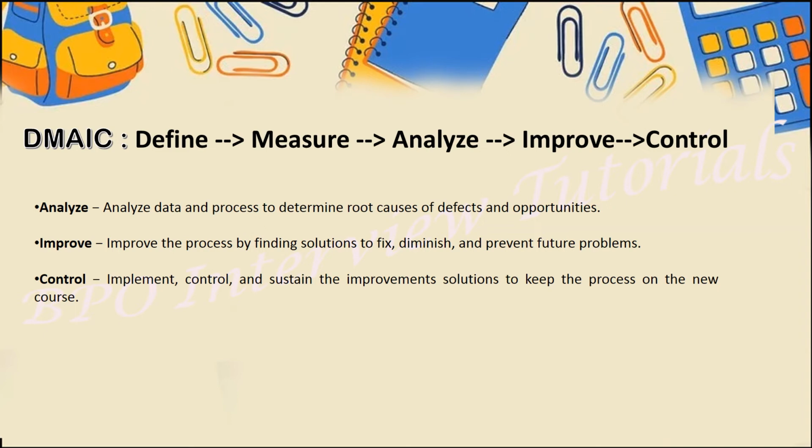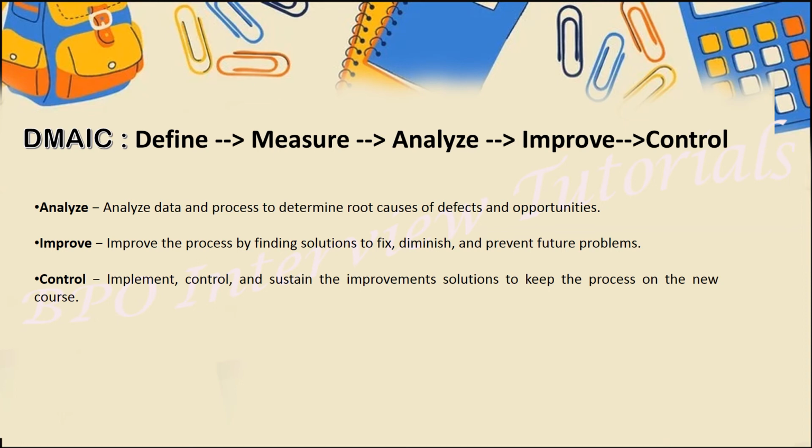Next, improve the process by finding the solution to fix and prevent the future problem. So here in the improve phase, post having all the sessions and everything, we will find out the solution, how we can fix it. Post fixing it, we will just keep it for the future as well, so the error will not get repeated. The last, control, which means implement how we are sustaining on that particular thing, so that the error will not occur again. So the error probability will get reduced if we are sustaining on the four points we have discussed: define, measure, analyze and improve, so that we can sustain the same, which is known as the control phase. So sustaining on the things.